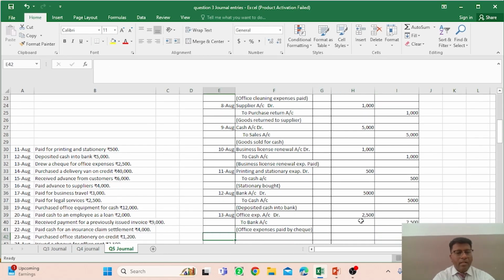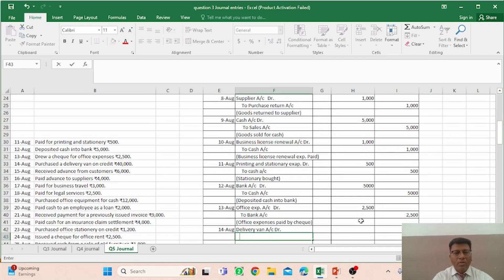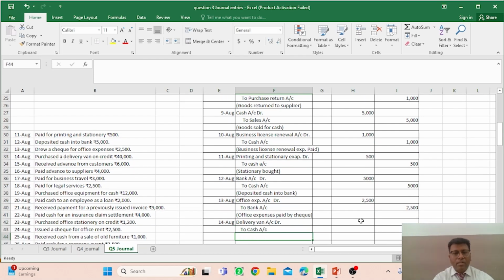And what about another transaction, that is the 14th of August? So you see that purchase a delivery van. So delivery van comes in because this is an asset. So whenever there is a case of assets, the name of the asset you have to debit. So delivery van you have to write here, that delivery van comes in, delivery van account debit, to, because you are paying the amount in cash, to cash account, right? Goes out, it is the rule.